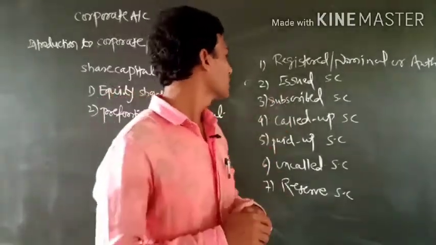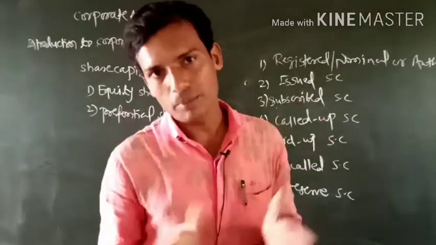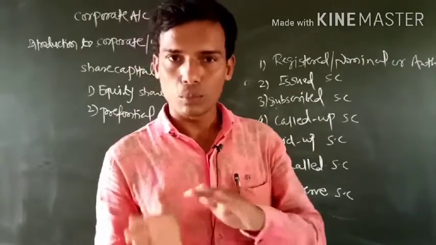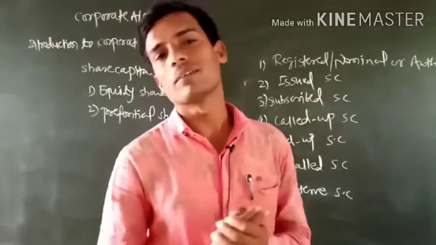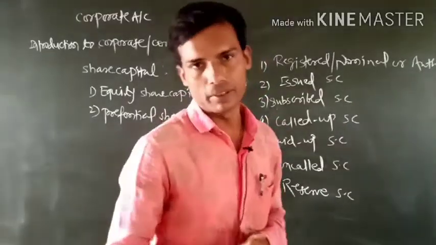Now next one is subscribed share capital. Subscribed capital is the portion of that issued capital which is subscribed by the people. Then we have called up capital.